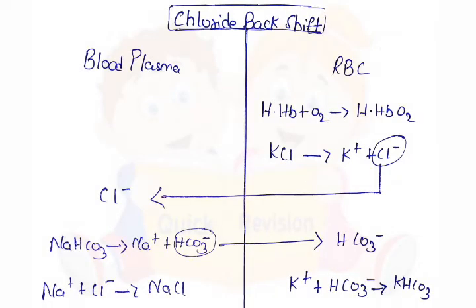Chloride back shift. In this, all the reactions of chloride shift are reversed. In RBC, KCl splits into K plus and Cl minus. Cl minus passes to blood plasma. In blood plasma, NaHCO3 splits into Na plus and HCO3 minus. HCO3 minus passes to RBC. Here it binds with K plus to form KHCO3. In blood plasma, Na plus binds with Cl minus to form NaCl.